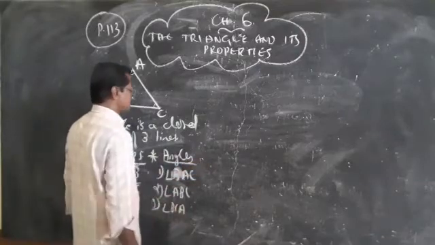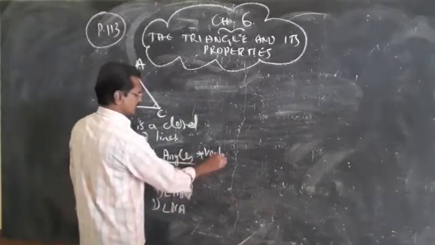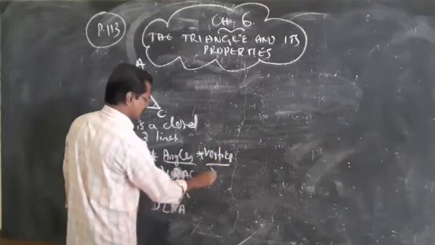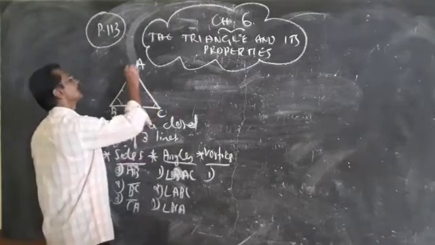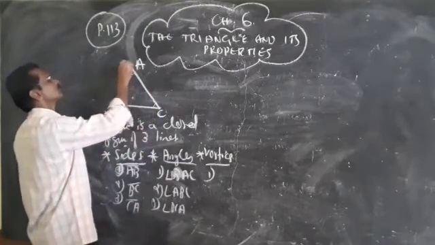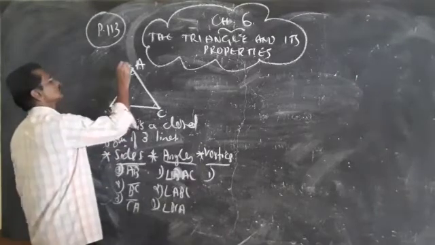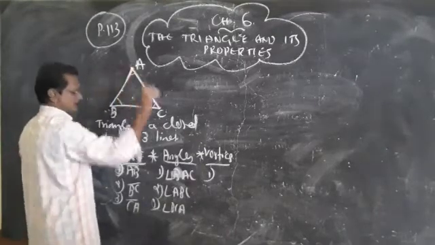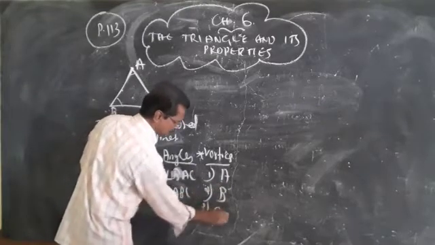Now the triangle also has three vertices. Which are the three vertices? Vertices means the point where two sides join. That particular point is called a vertex, and all three together are called vertices, plural form. So the three vertices are point A, point B, and point C.